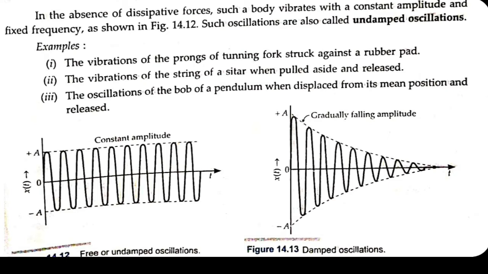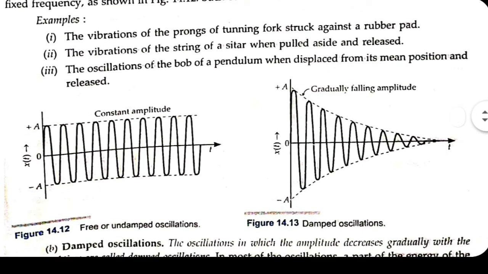The tuning fork, if it is hit against a rubber pad and taken, we can see that the prongs of the tuning fork are vibrating, and we can hear the sound. And you can see the guitar, the instruments, the violin, the strings, they vibrate. So those vibrations, we can assume them to be undamped oscillations. So the first graph shows undamped oscillation.